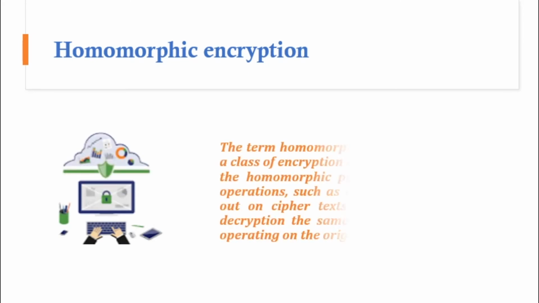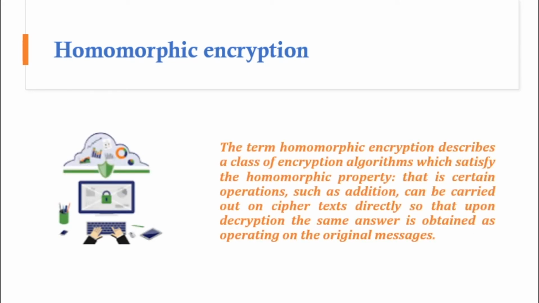The term homomorphic encryption describes a class of encryption algorithms which satisfy the homomorphic property. That is, certain operations such as addition or multiplication can be carried out on a ciphertext directly, so that upon decryption the same answer is obtained as operating on the original messages.